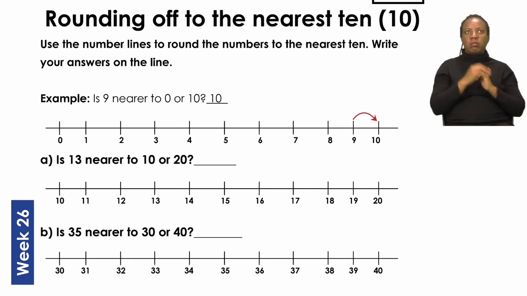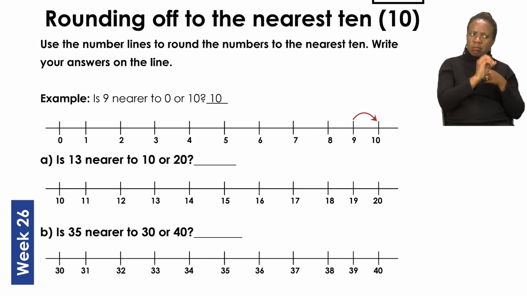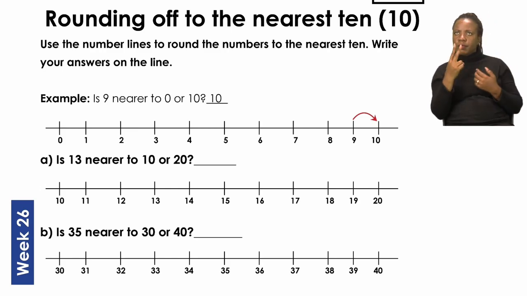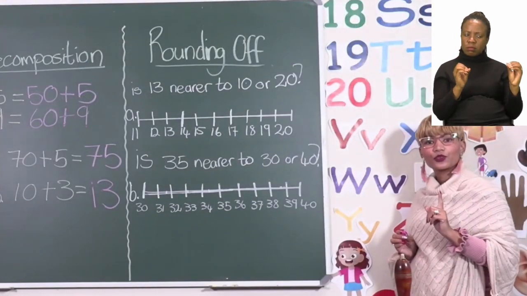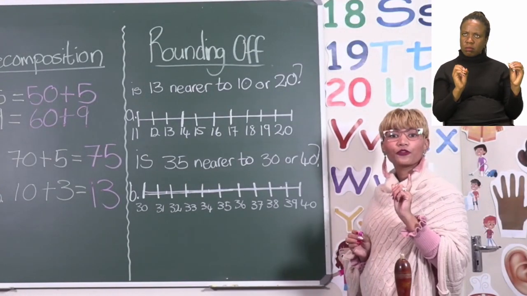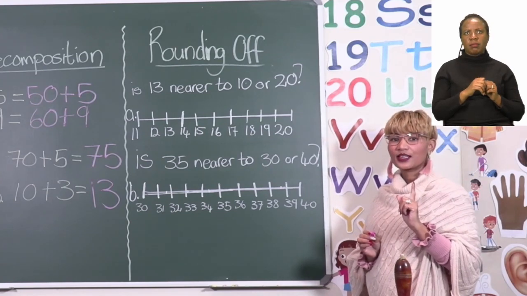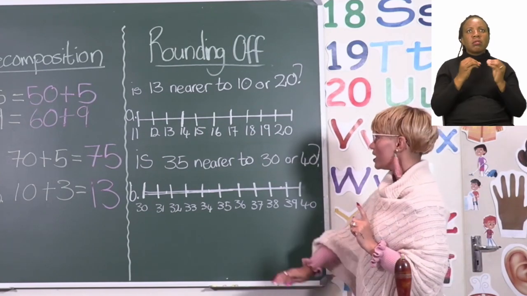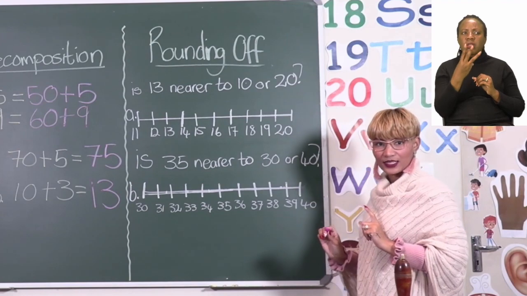Now, I am also going to do A and B with you. So A reads, is 13 nearer to 10 or 20? So what we have to do here is we have to find the number 13 on our number line, right?